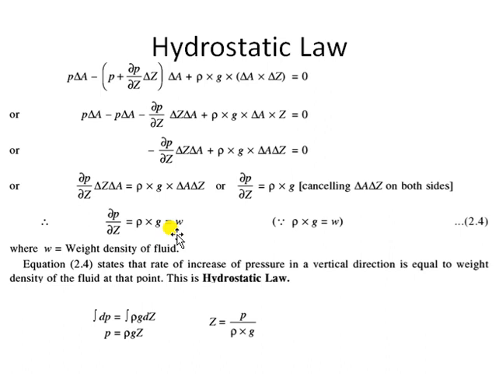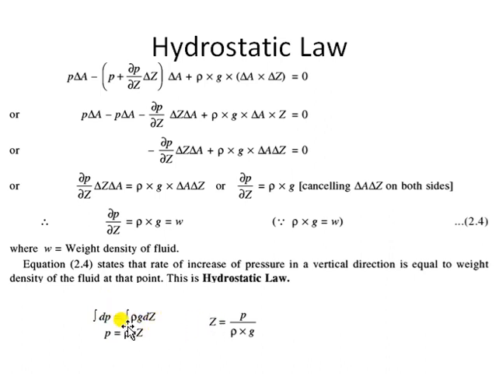And further from this hydrostatic law, we can find the intensity of pressure at any point in the liquid. Within a liquid, if we need to find the pressure, it can be found using this expression. If you bring that z to that side, it becomes dp equals rho g dz.